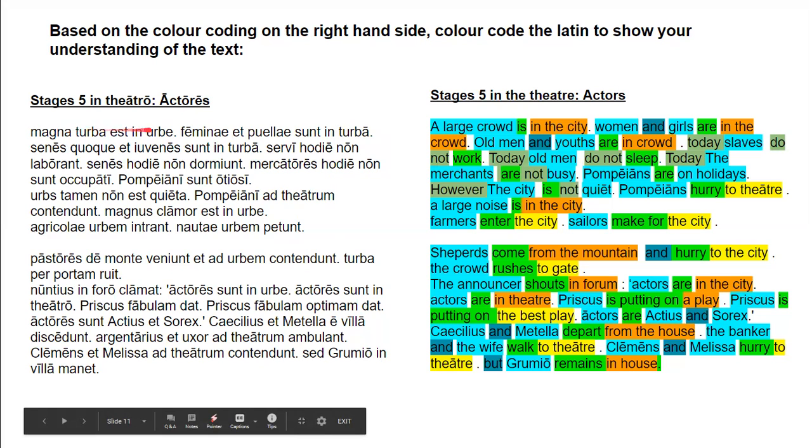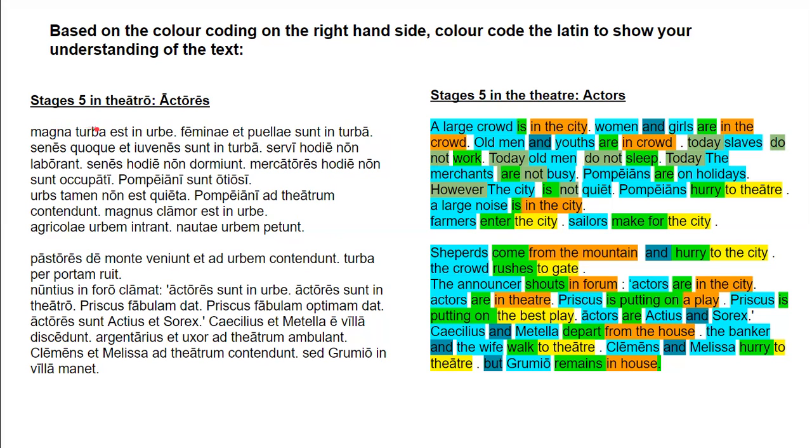So, magna turba est in orbe. A large crowd is in the city. So the subject right here is turba, the adjective that is modifying it is magna. Est is the verb. In orbe is the locatival ablative prepositional phrase. So a large crowd is in the city.